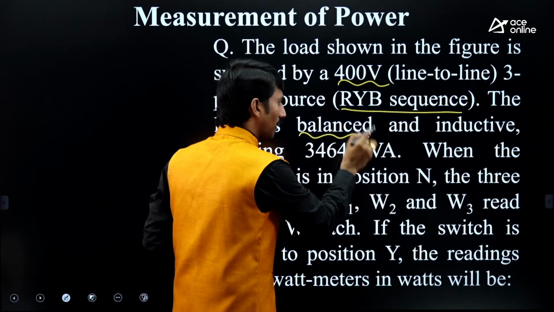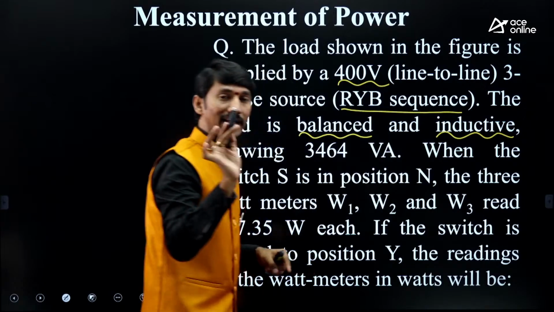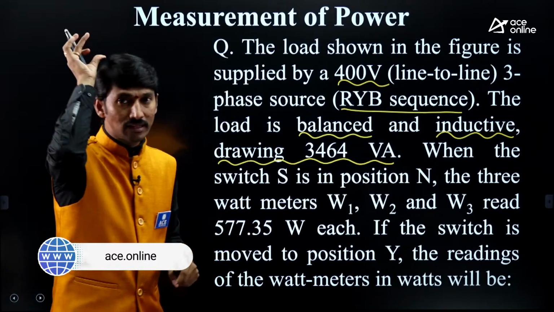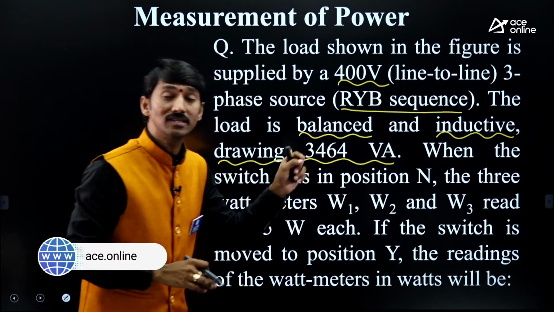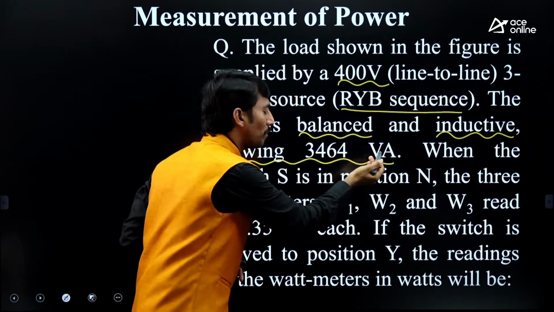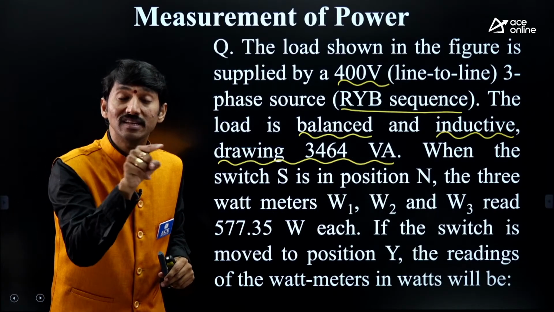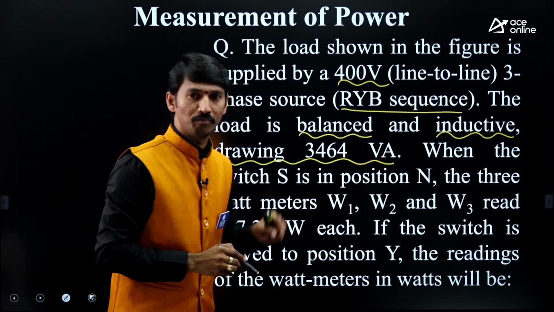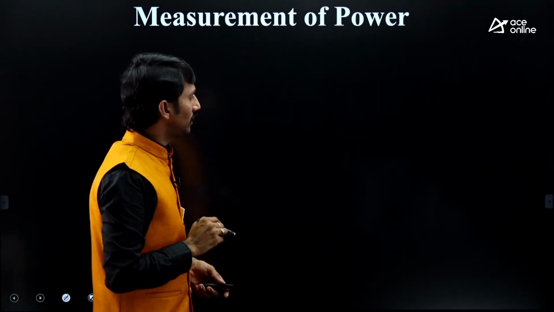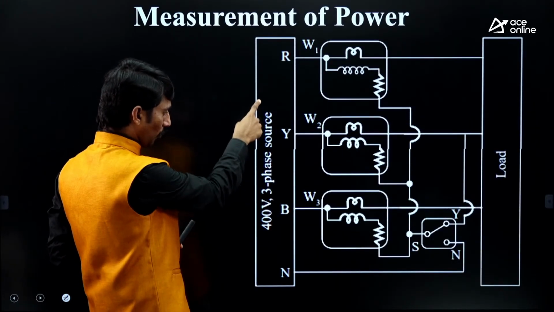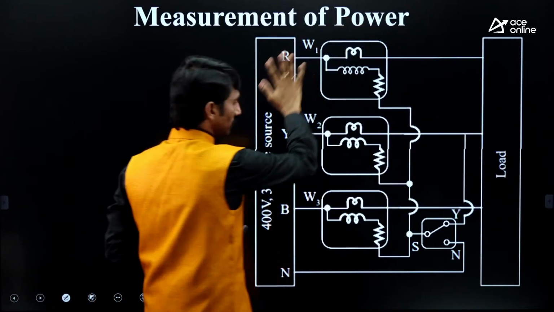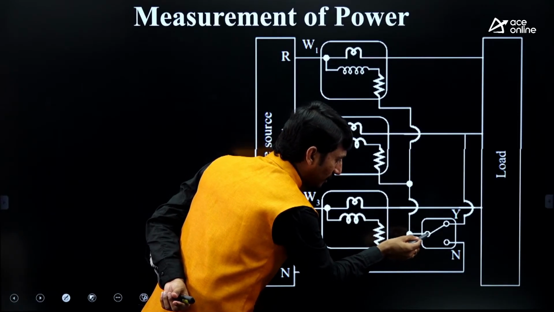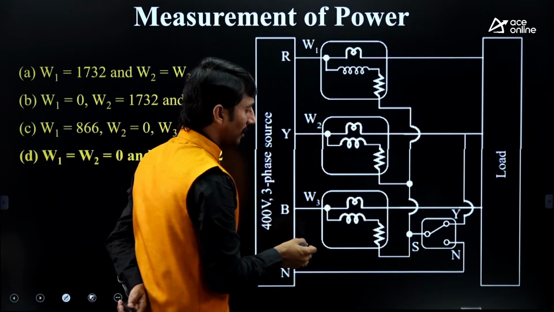The load is balanced. Very important, the load is balanced. And inductive means lagging load, and drawing 3464 volt ampere. How much? 3464 volt ampere means this is the apparent power, because volt ampere means apparent power. What is given? S is given. Okay. When the switch S is in position N, if you see the diagram, you can understand. This is the figure: 400 volt supply, this is the load. Sir, this is a switch. When the switch is at N position,